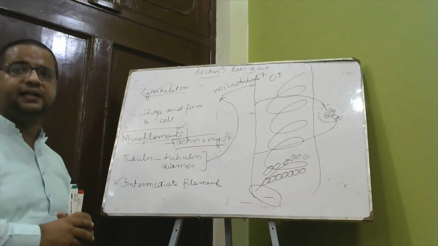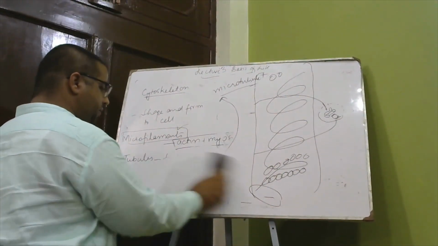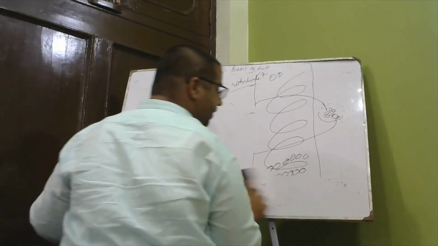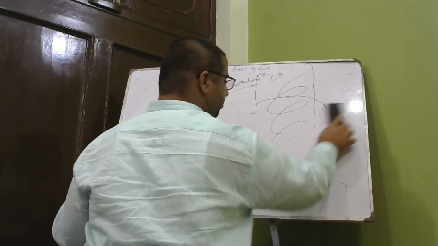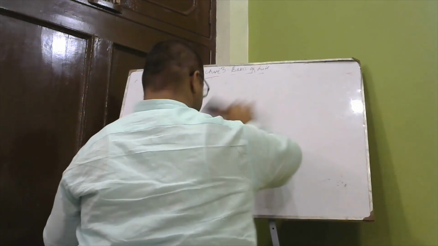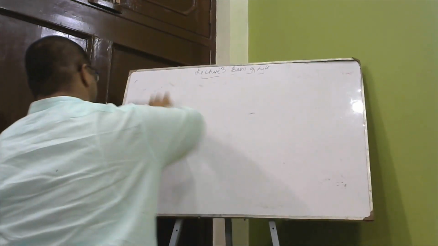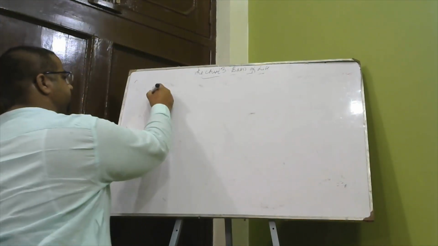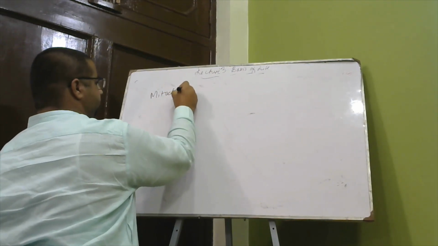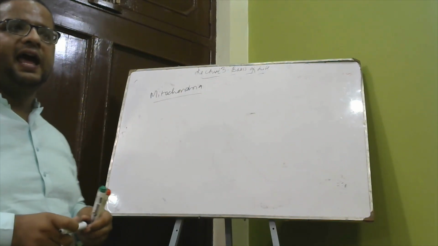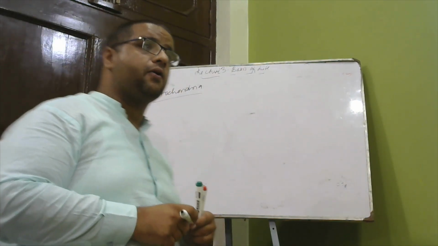So moving towards another organelle, which I am going to discuss here, is the mitochondria, which is also known as the powerhouse of the cell. This is one of the organelles that plays an important role, without which we are unable to survive, and problems in it cause very severe diseases. So mitochondria is one of the important organelles I am going to discuss here. Mitochondria is present in every eukaryotic cell, so it plays a vital role.